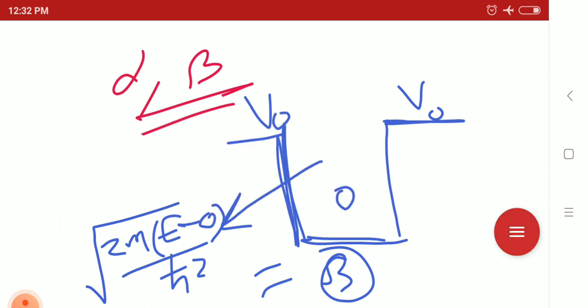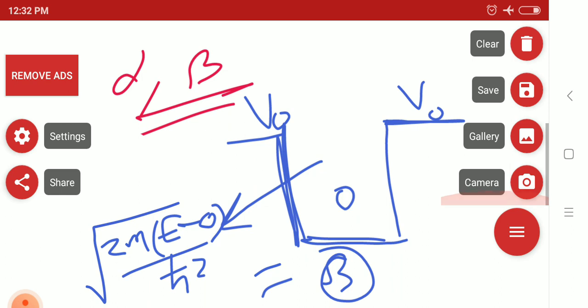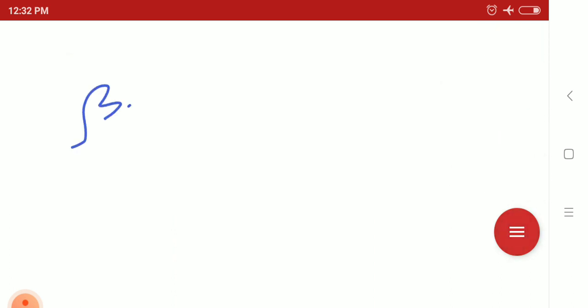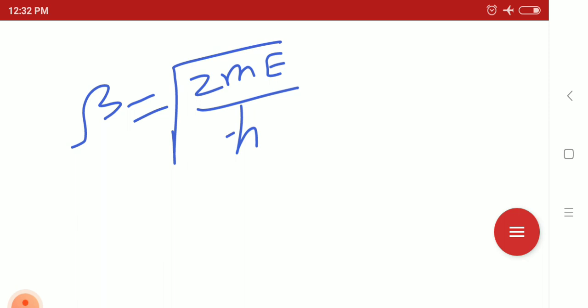So what is beta here? Beta will be root over 2m (E minus 0). Actually the format of the wave number is root over 2m (E minus V) by h cut square. So here it will be 2m (E minus 0) by h cut square. So we can write beta as root over 2mE by h cut square.